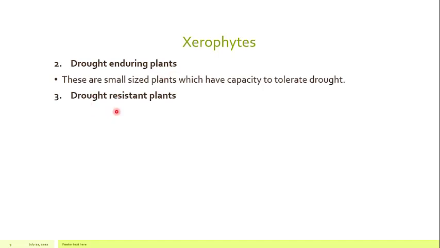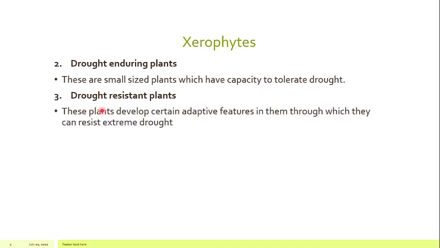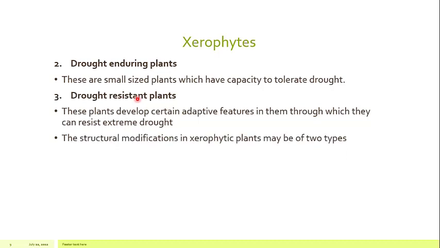And third is the drought resisting plants. These plants develop certain adaptive features in them through which they can resist extreme drought. As the name indicates, they resist the drought condition. And how do they resist? They make certain types of adaptations, adapting themselves according to the situation, so they can overcome the extreme conditions.